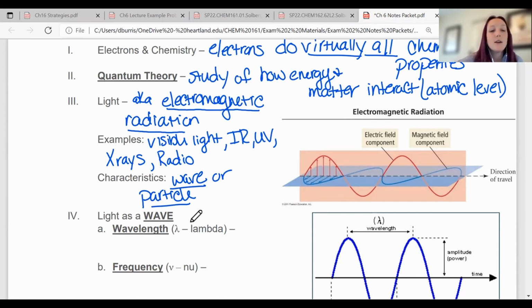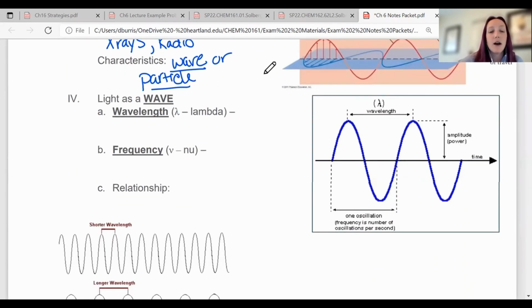So light as a wave. We're going to look at the wave part of how light behaves first. If you guys ever studied waves, even in middle school or something like that, you would see a wave like this, and they have different wavelengths. That's going to be one word we need to know. They have different amplitudes, and that has to do with power. That's more of a physics thing. We're not focusing on power. And frequency, like how many of those peaks pass a point per second.